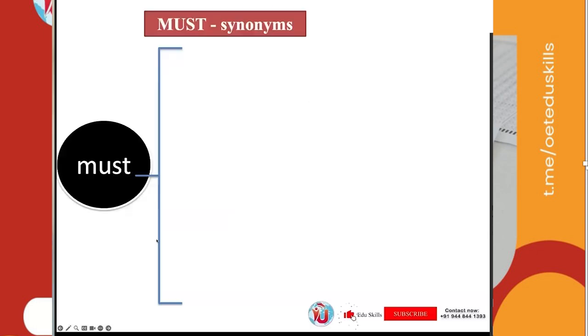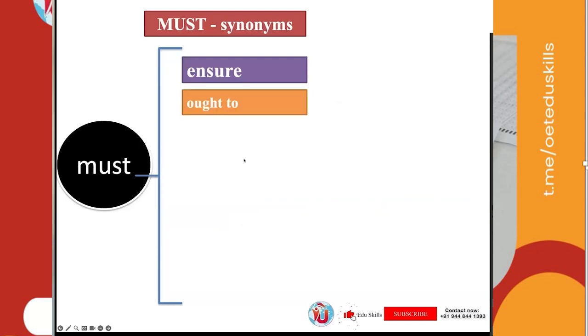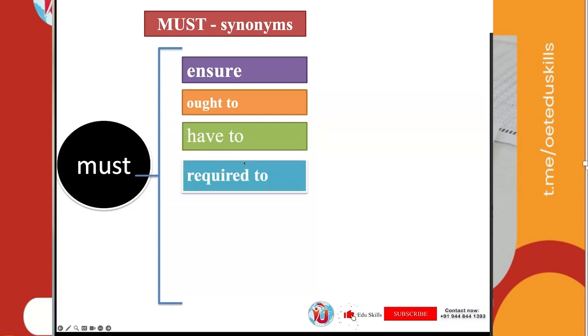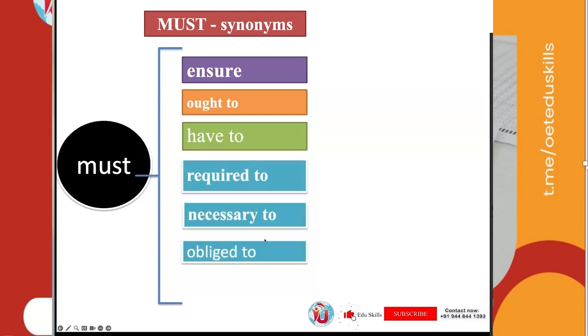And modal verb, now you see must synonyms. Some synonyms I am identifying. Must means one thing we have seen now. Ensure, should ensure, ought to means must, have to means must, required to means must, necessary to do something means must do, obliged to do something, essential to do something means must do. All these are the synonyms of must, the modal verb must.